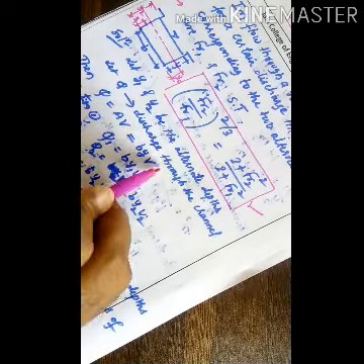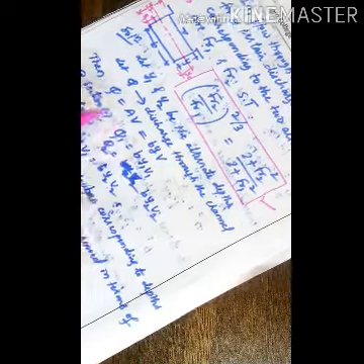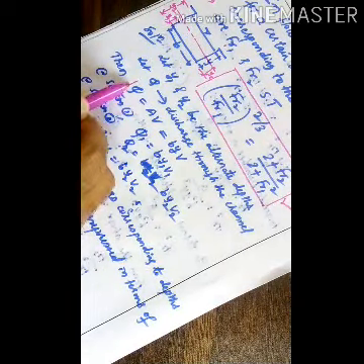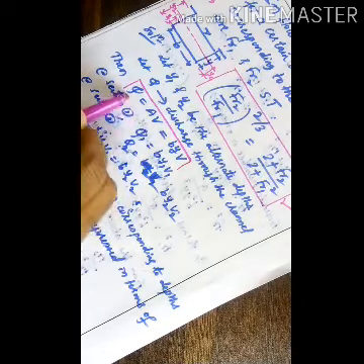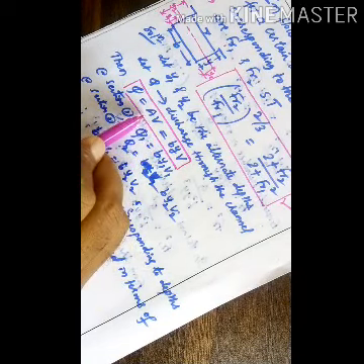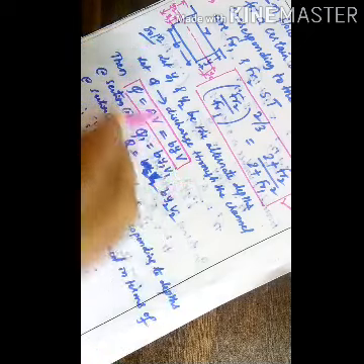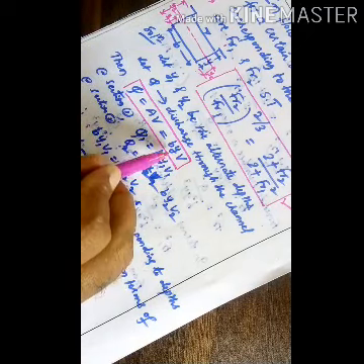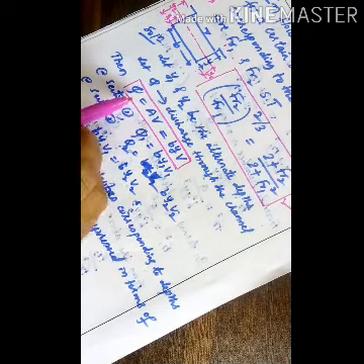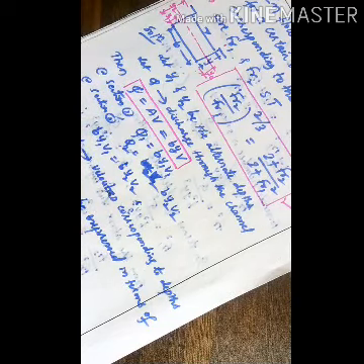Let Q be the discharge through the channel. Then we have the continuity equation, Q equal to A into V. Since it is a rectangular channel, we can write A as B into Y. But this discharge is passing in two alternate depths.